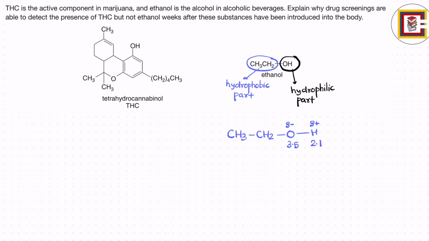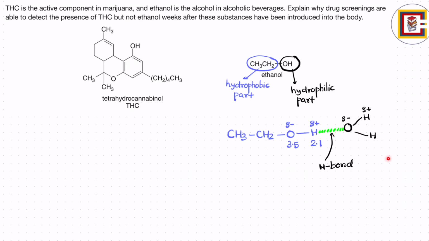Now, if you take the water molecule, H2O, the oxygen will have delta negative and the hydrogen will be delta positive. Now you can see these are opposite charges, one delta plus and one delta minus. So there will be an attraction between them, and this attraction is known as a hydrogen bond. Due to that interaction between H and O, ethyl alcohol will be water soluble, because it can form hydrogen bonds with water.